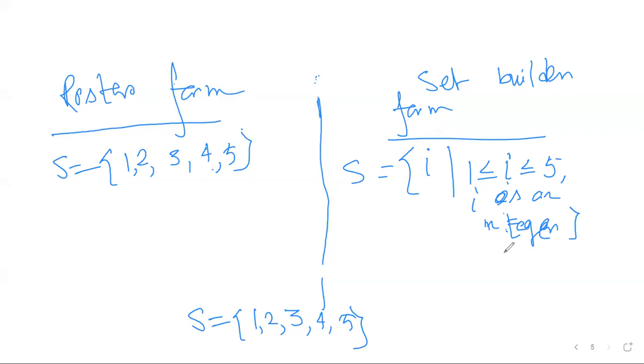Fine. So till now, what we have learned is what a set is, a few examples of sets, and how to write a set. Okay. Now suppose we have two sets, A and B.